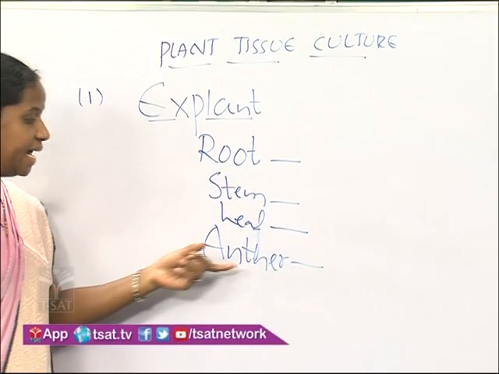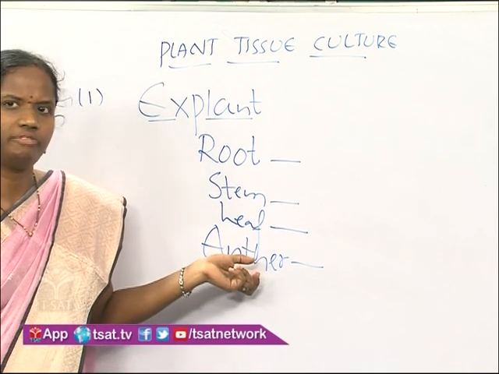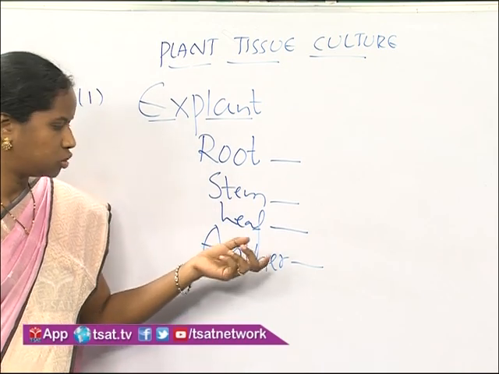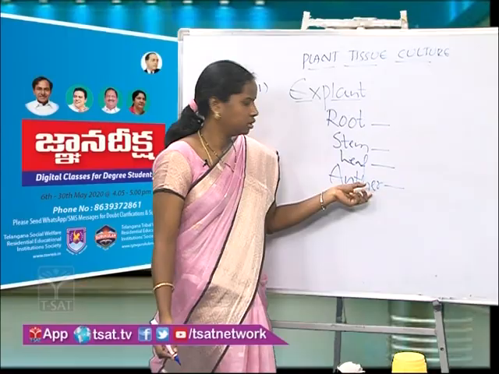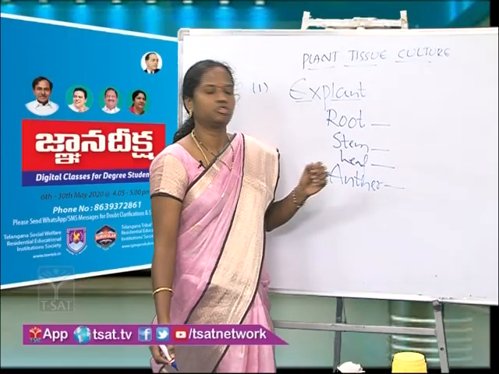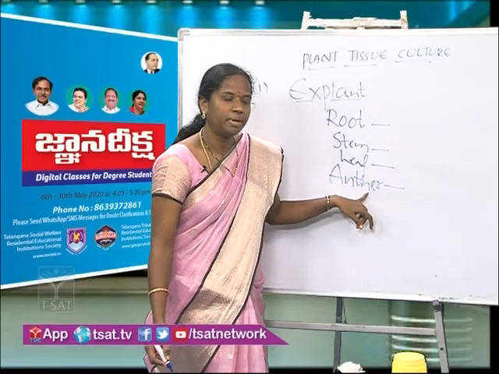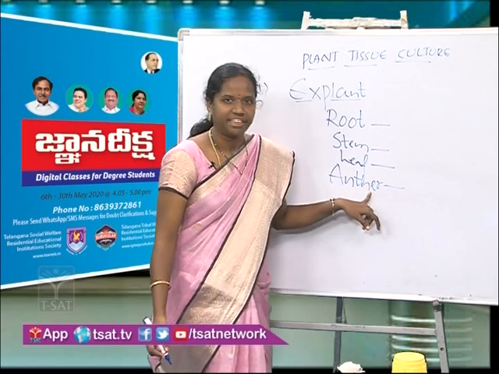We may use the anther. Anther is a male reproductive part of a flower. Okay, isn't it? So that anther can also be used. Even pollen grains can also be used for the production of plants. That we call as anther culture.